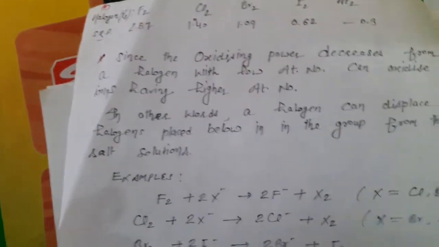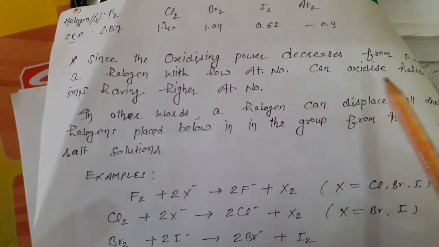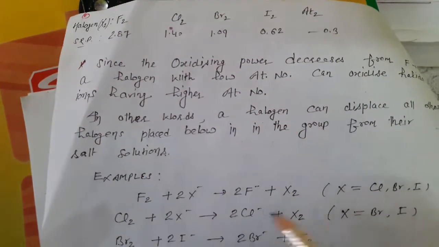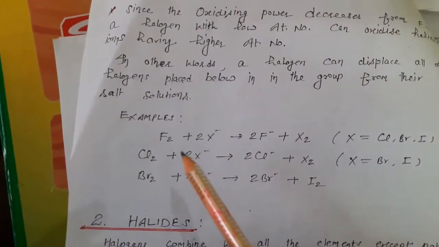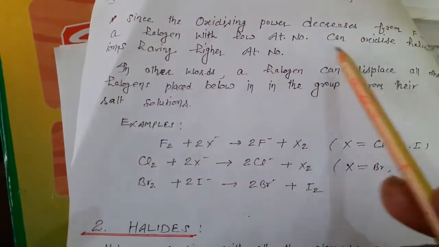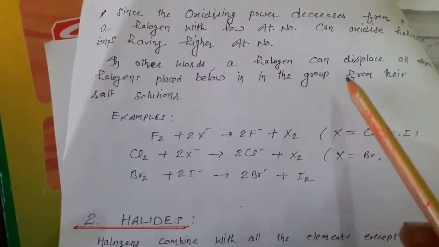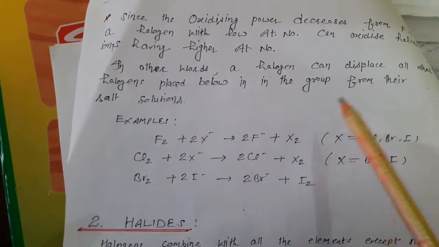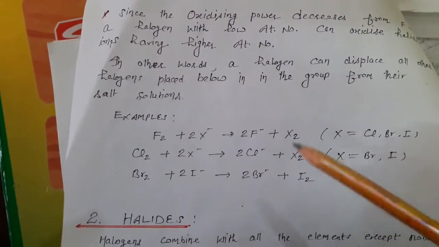Since the oxidizing power decreases from fluorine to iodine, a halogen with low atomic number can oxidize halide ions having higher atomic number. So this is an important concept. A halogen with low atomic number can oxidize the halide ions having higher atomic number. In other words, we can say halogens can displace all other halogens placed below in the group from their salt solution, because the halogen above is more reactive.